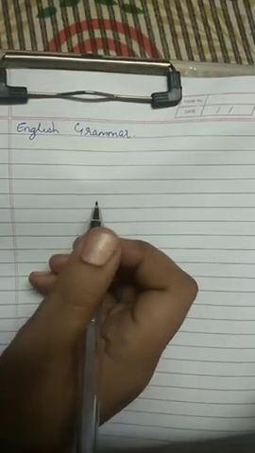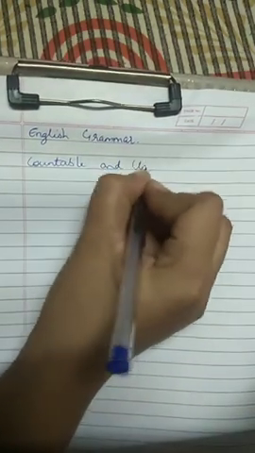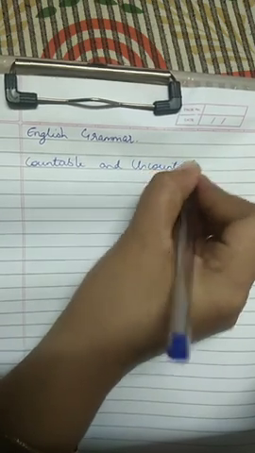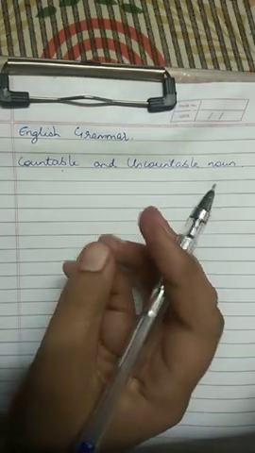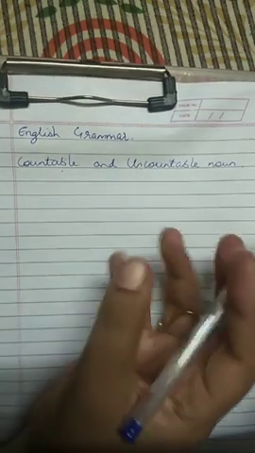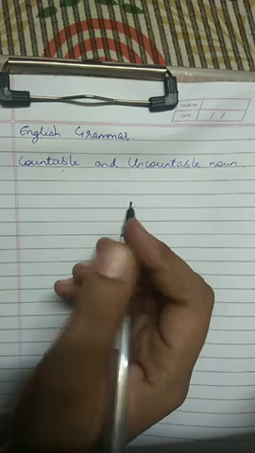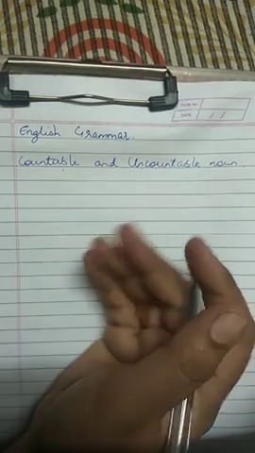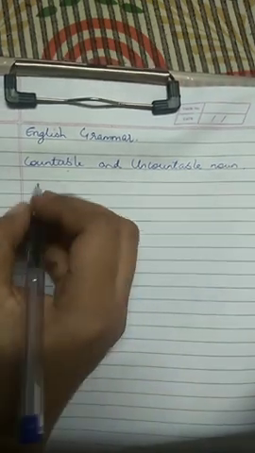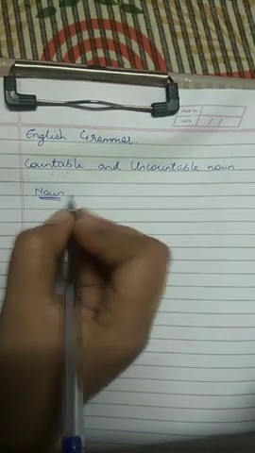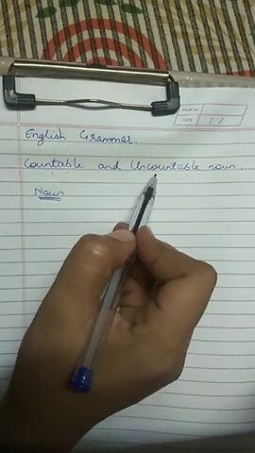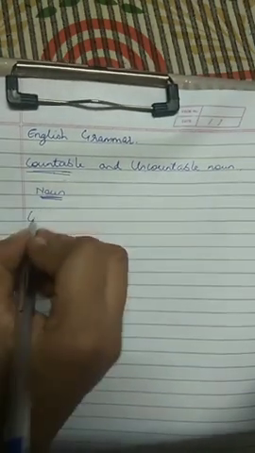Good morning, students. In today's lecture, we'll learn about countable and uncountable nouns. When I say countable, it means I can count these nouns. When I say uncountable, it means I cannot count the noun, whether it is a person, place, animal, or thing. Nouns can be classified into countable and uncountable. Whenever we take a particular noun, we can say whether it is a countable noun or an uncountable noun. Let's see what is a countable noun.